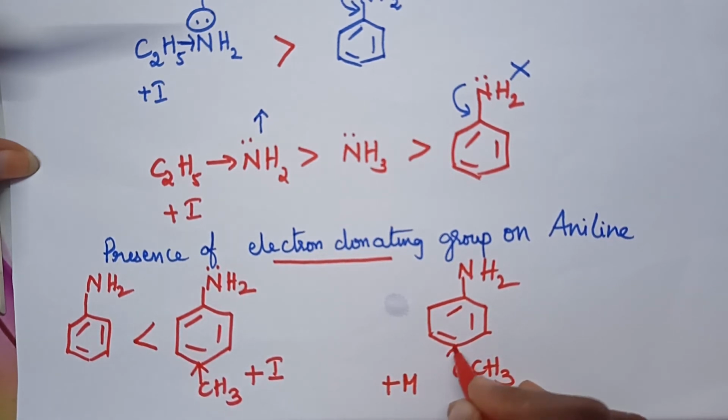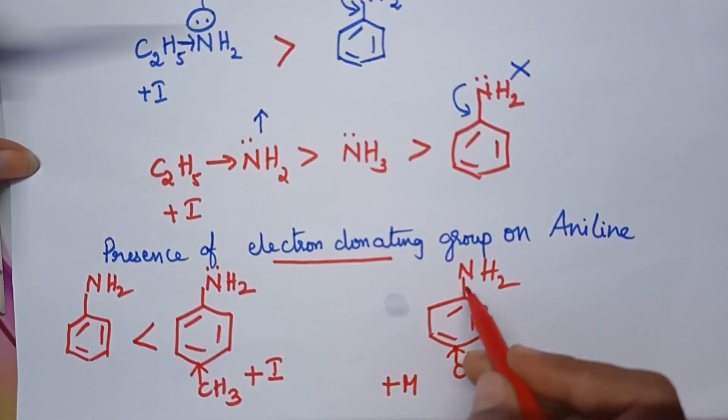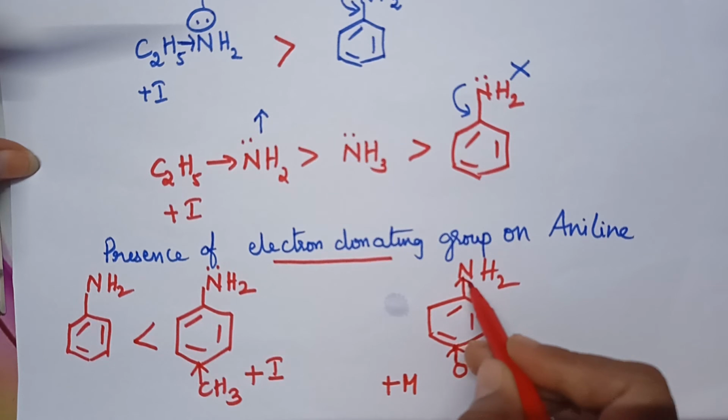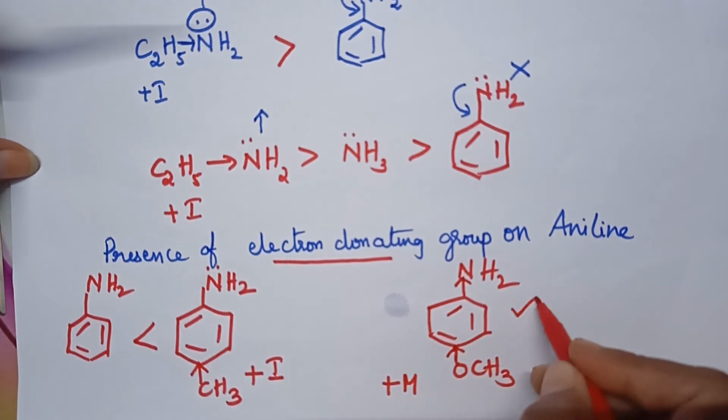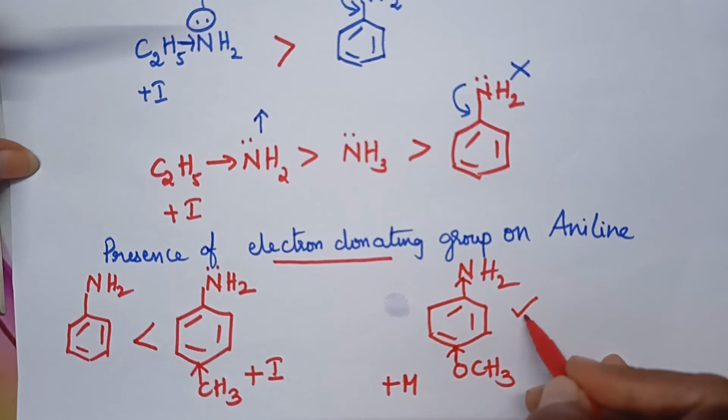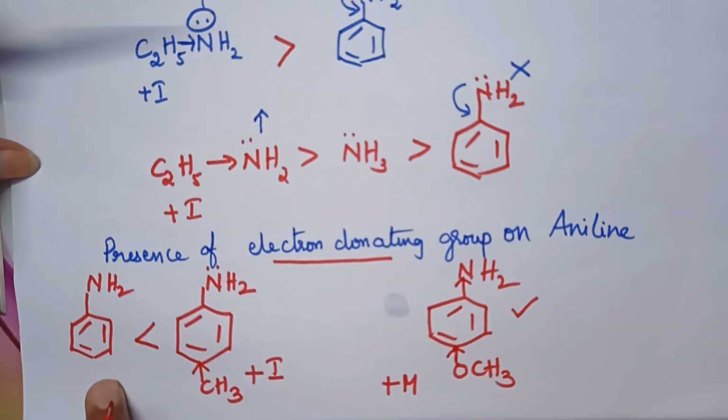So it is capable of donating electrons towards the benzene nucleus, with the result that the electron density on the nitrogen also increases, and hence it is also much more basic in nature when compared with aniline.